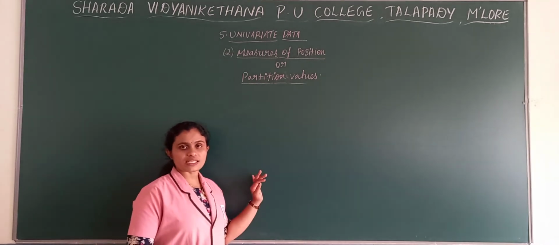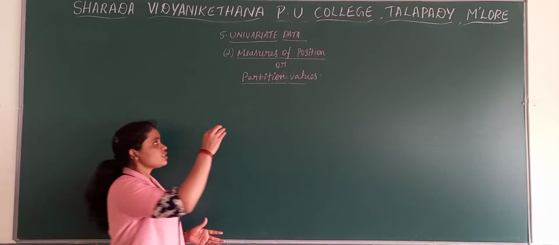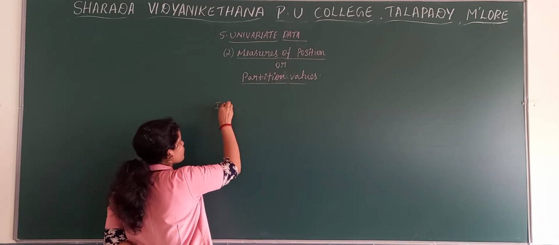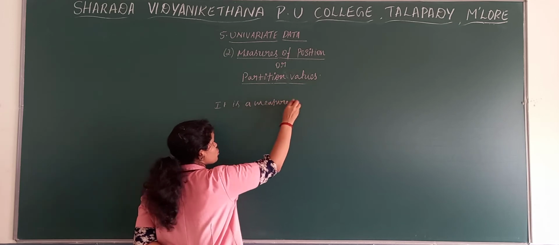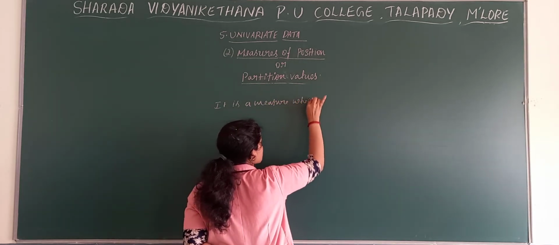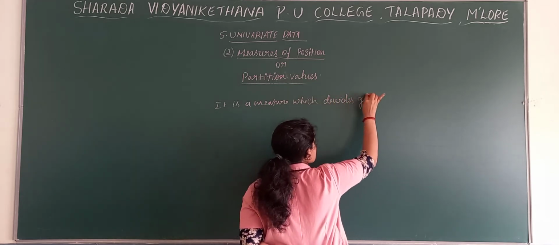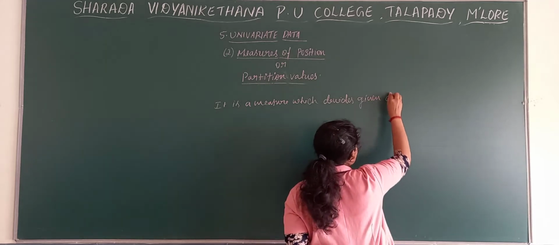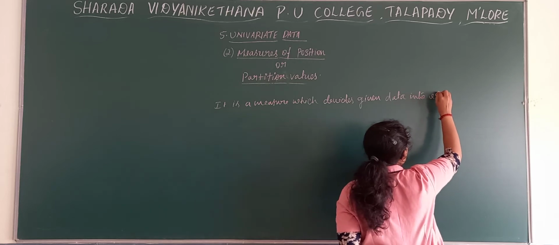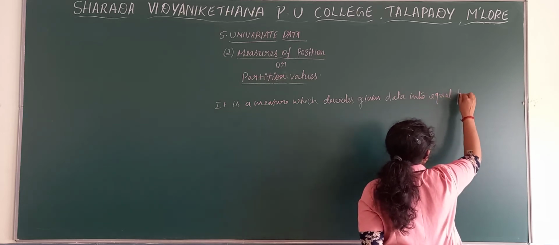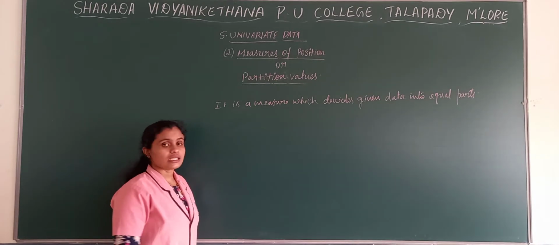Partition value means it is a measure which divides the given data into equal parts. This we call a partition value.